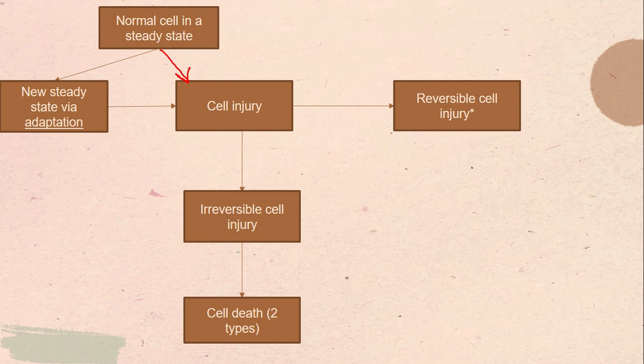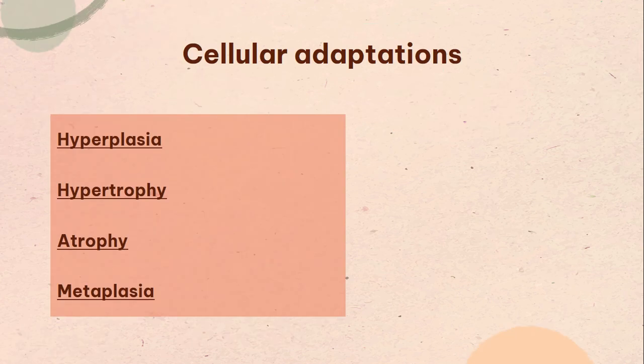And cell injury is subdivided into reversible and irreversible cell injury. Reversible cell injury, of course, can go back to being a normal cell in a steady state because it's reversible, right? And irreversible cell injury will lead to cell death, which is of two types, and that is necrosis and apoptosis, all right? We're going to speak about them later. Let's go back to cellular adaptations. We're going to speak about hyperplasia, hypertrophy, atrophy, and metaplasia, all right?